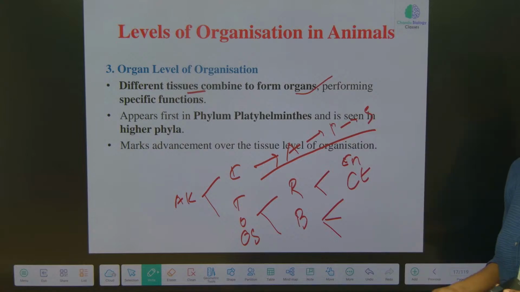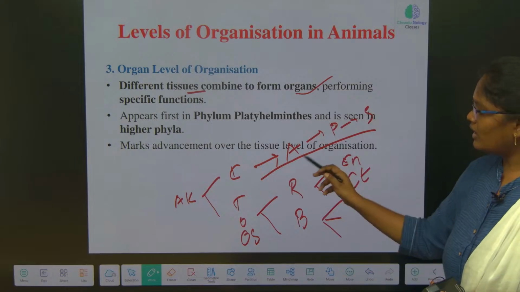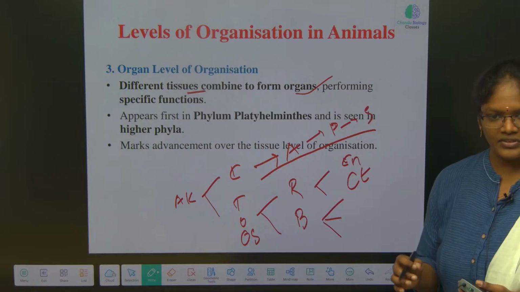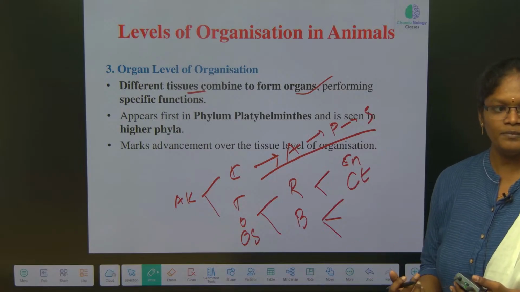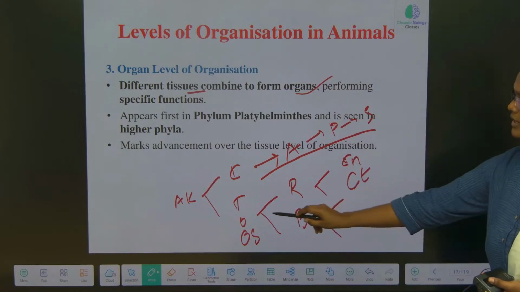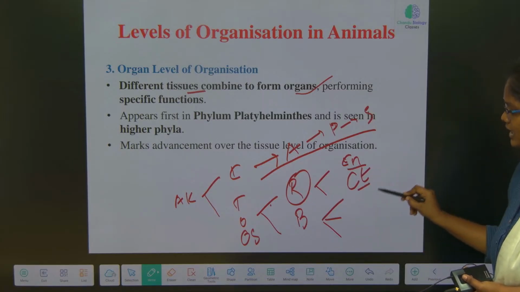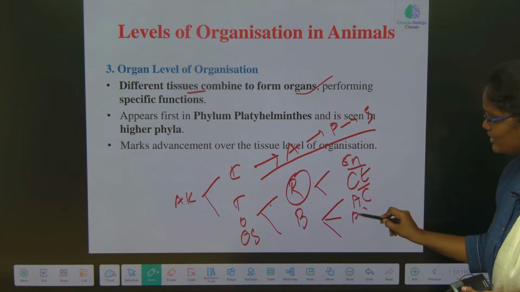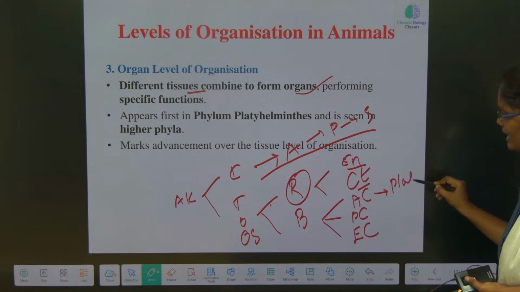So, the question may ask whether the Porifera are cellular level or tissue level. Or they can ask: the organisms which have the cellular level of organization with no symmetry, what is the phylum? It is Porifera. The question may ask like this. So we can classify into two, radial and bilateral symmetry. In radial symmetry, we have Cnidaria and Ctenophora. In bilateral, we have acoelomate, pseudocoelomate, eucoelomate. In acoelomate, we have a phylum called Platyhelminthes.